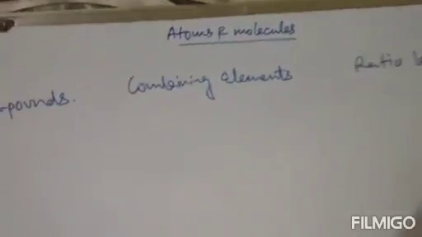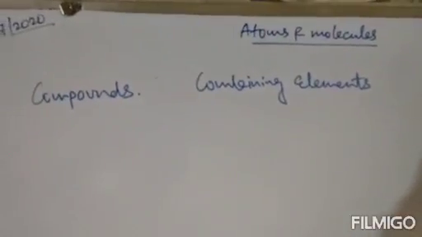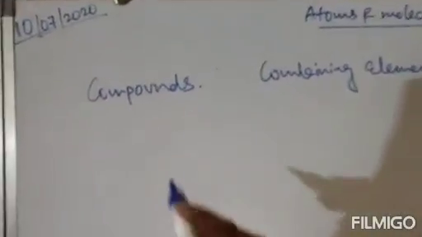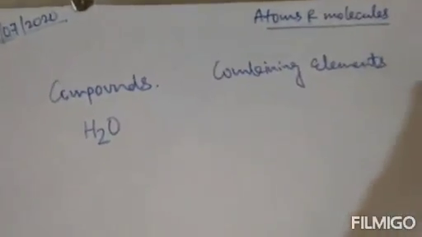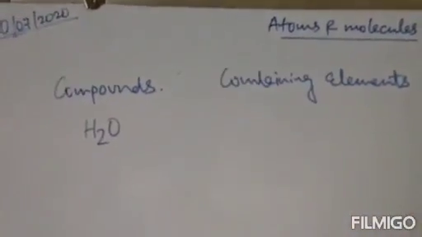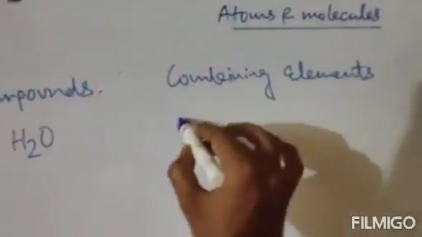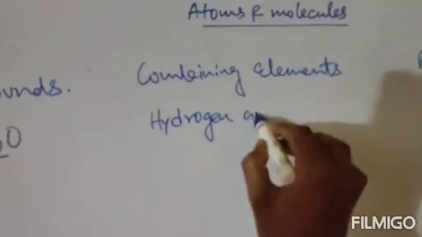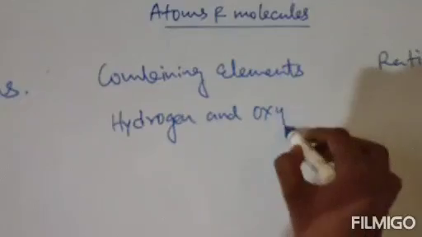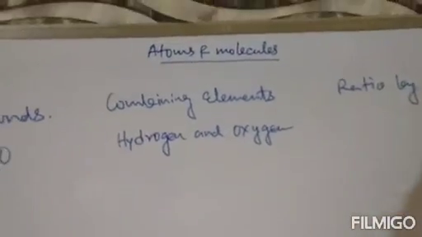Clear? Suppose let me give you one example, and that will be very clear to you. Suppose the compound is water, that is H2O. What are the combining elements? Hydrogen and oxygen are the combining elements. Now what is the ratio?